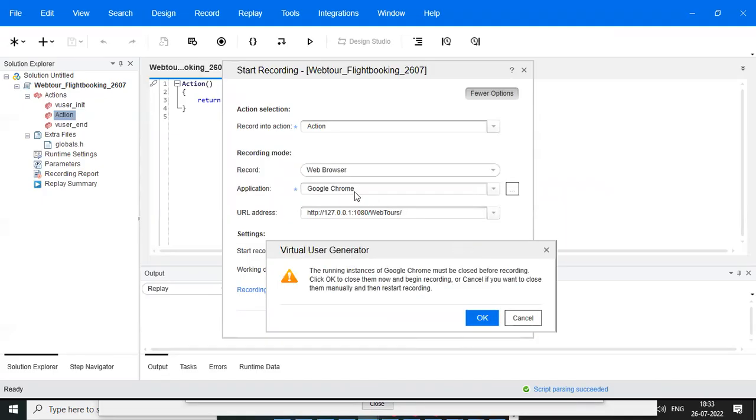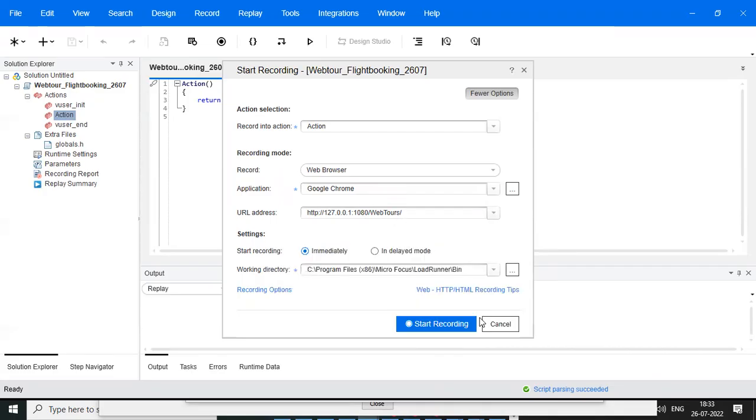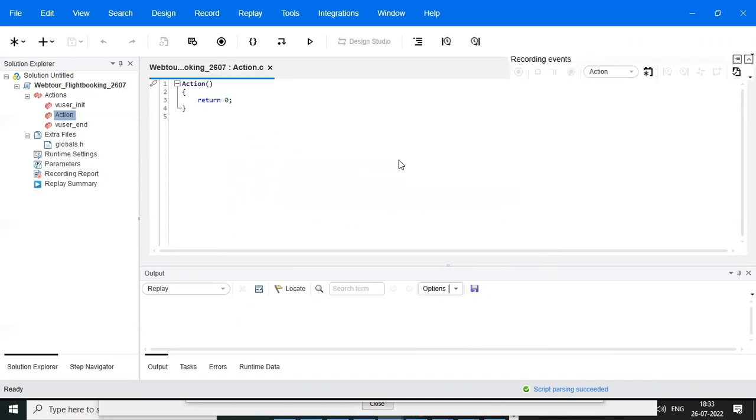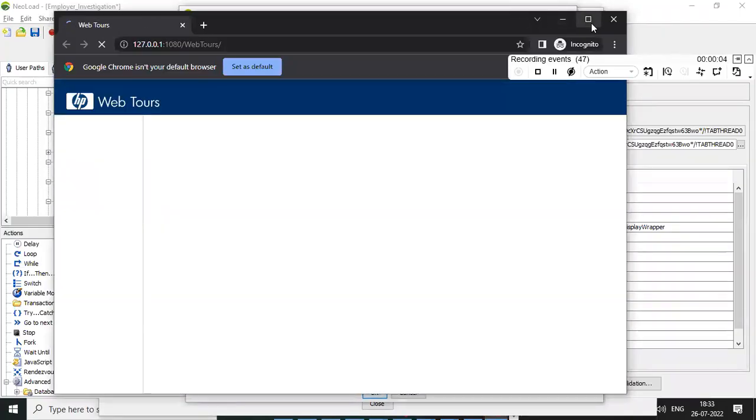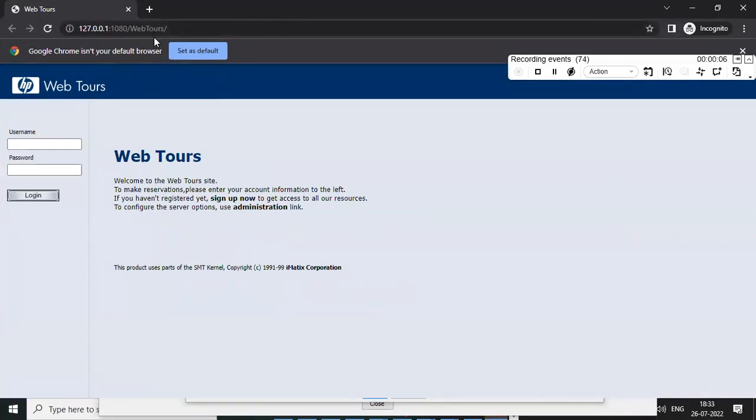Once you click on Start Recording, what will happen? See which browser we selected: Google Chrome. Google Chrome will open automatically, and whatever URL you gave will open automatically. You can observe. See, I click on OK. The Google Chrome opens automatically. You can observe here, recording events, meaning we are recording our script. See, Web Tours is open. I didn't open it manually, the tool opened it automatically.